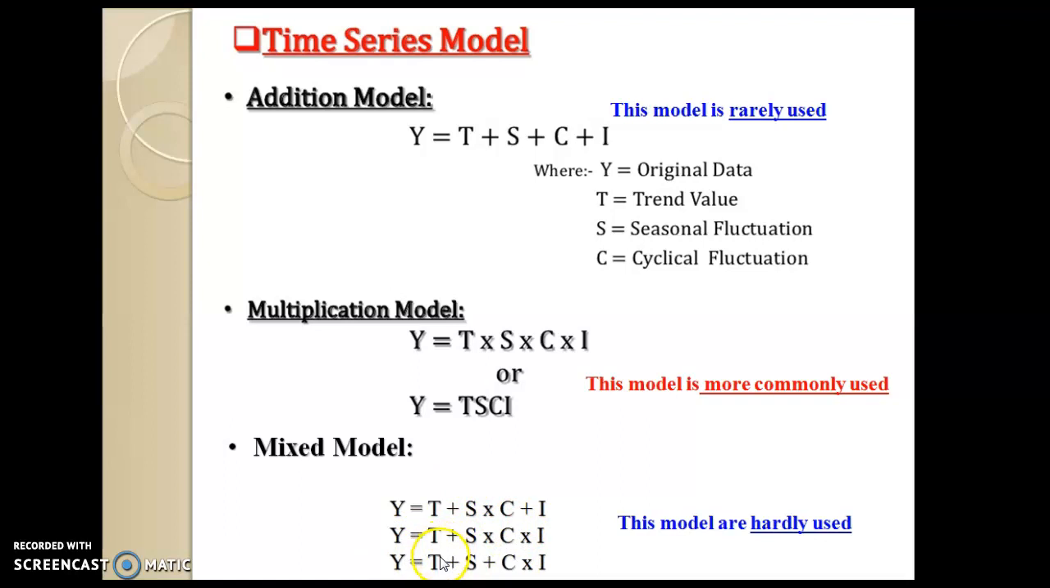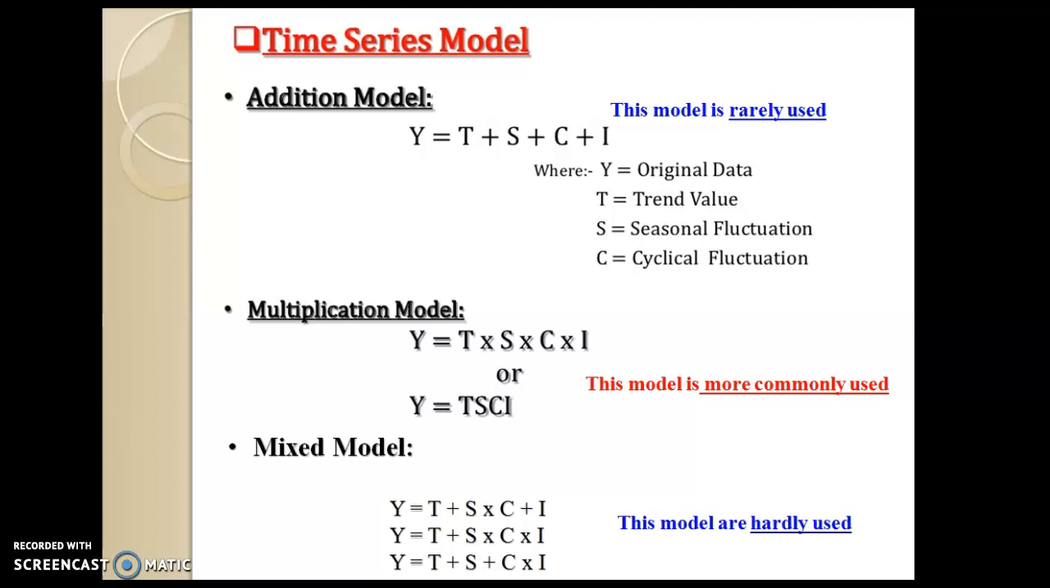Again, the third one is Y = T + S + C × I, with one multiplication by I. And the last one is Y = T × C + S × I: one multiplication, one addition, and again one multiplication. Such a type of model is called a mixed model. Simply keep in your mind these three models.